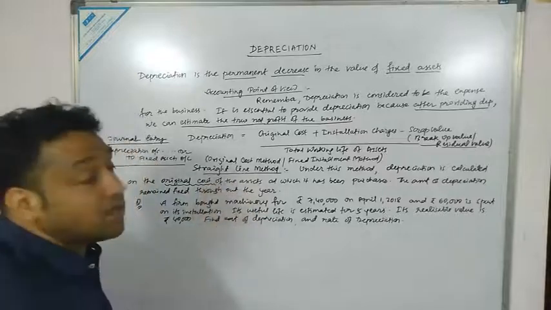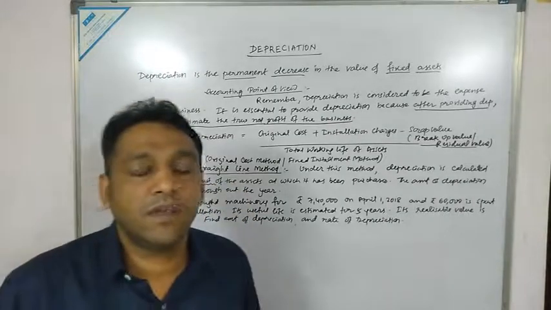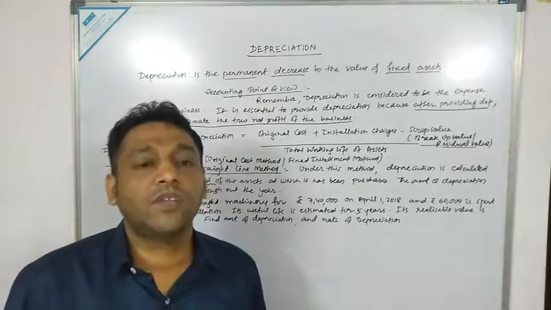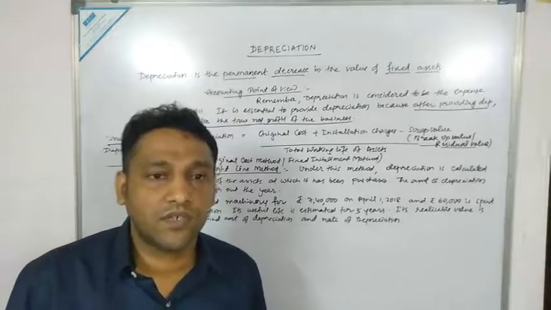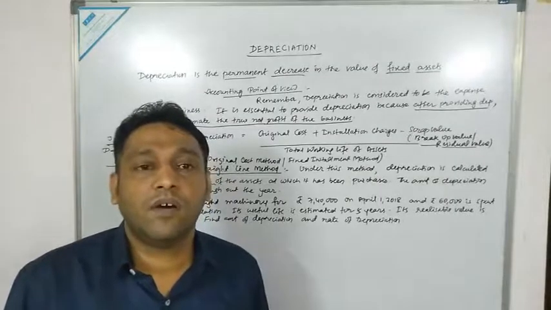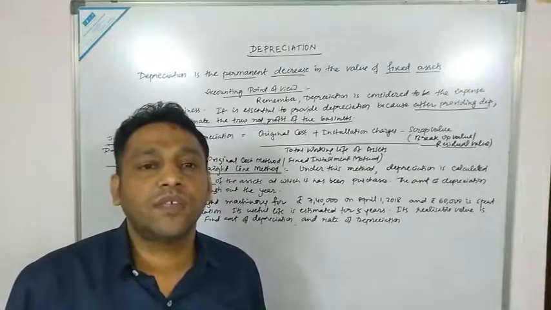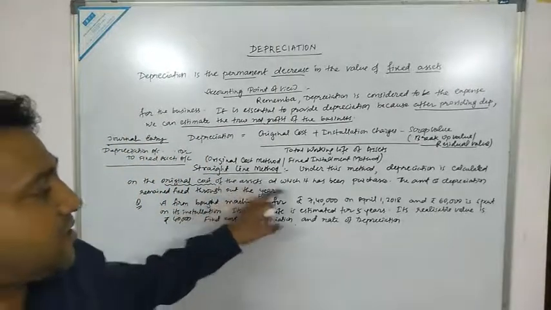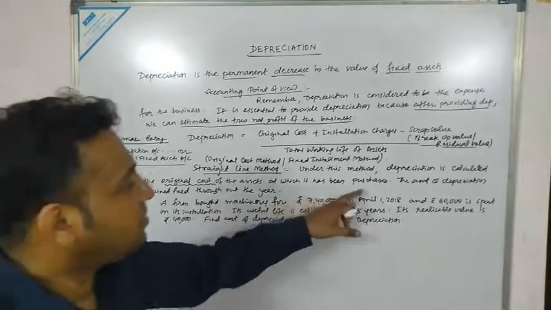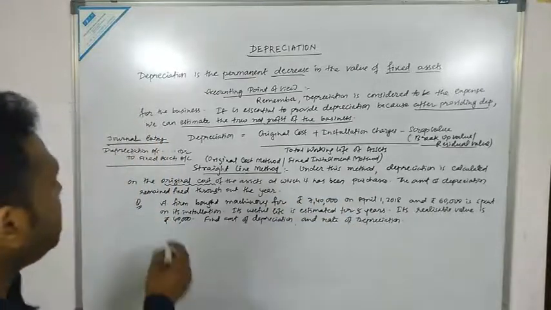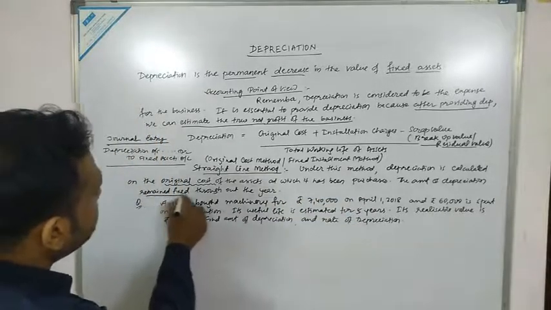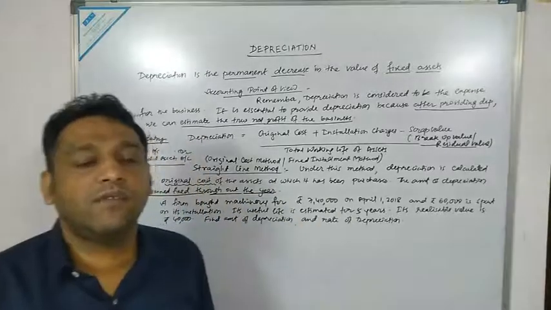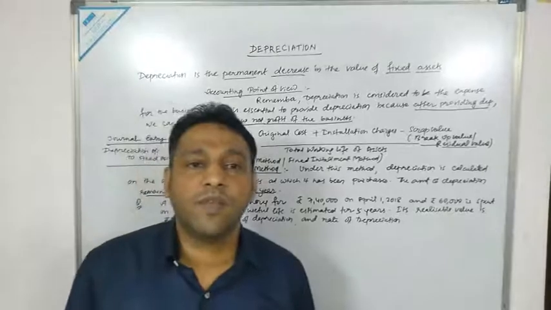Now the question comes, what do you mean by original cost? That means the cost at which the asset has been acquired. That cost would be considered as original cost. And always remember, original cost includes your installation charges. The amount of depreciation in this case remains fixed throughout the years. That means each and every year the amount of depreciation will remain constant or fixed.